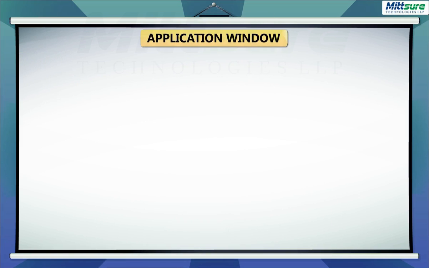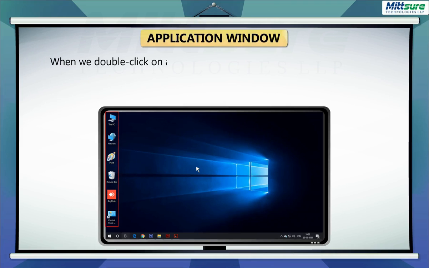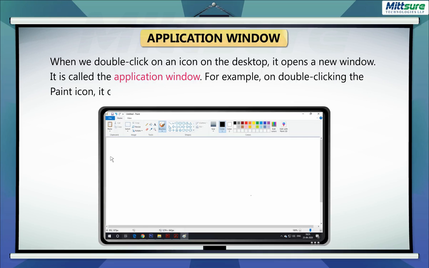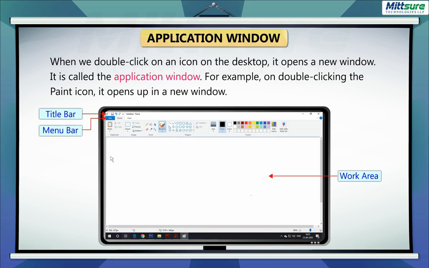Application window. When we double-click on an icon on the desktop, it opens a new window. It is called the application window. For example, on double-clicking the Paint icon, it opens up in a new window. Title bar, menu bar, work area, control buttons.